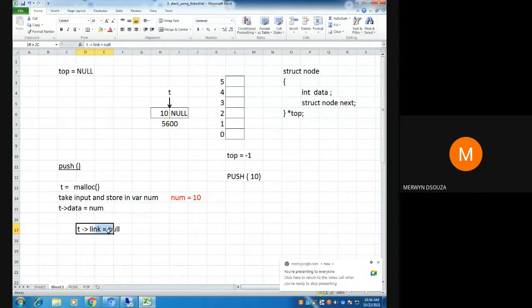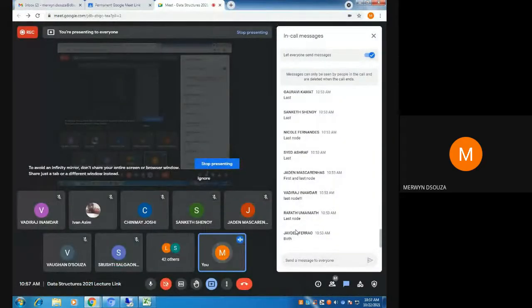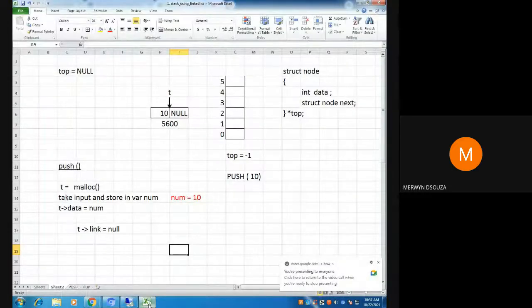Because of this, now, is it done? Is your push function done? Is anything else remaining? I'll keep this open. Just think and tell me. As of now, what you have done, I'll show you in the array. This is the array part. Till now you have put the value 10 here. I wanted to push the value 10. So 10 has gone into the node; if you were using an array, it would have gone into the array. What else is remaining now? Look at this diagram and understand.